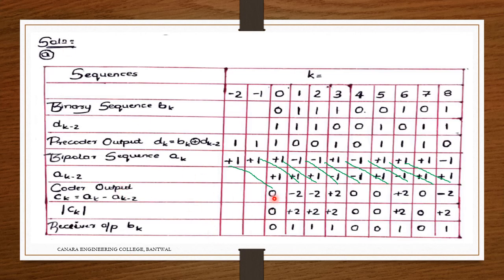Now I am taking the mod of this: 0 0, minus 2 plus 2, minus 2. I am making the minus again as plus 2, as well plus 2, 0 as 0, 0 as 0, plus 2 as plus 2, 0 as 0, minus 2 as plus 2.